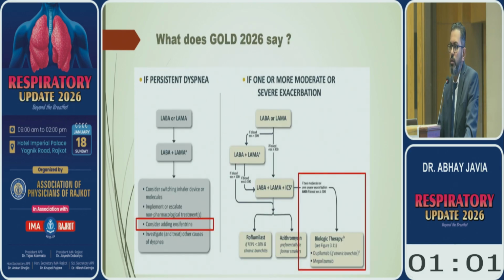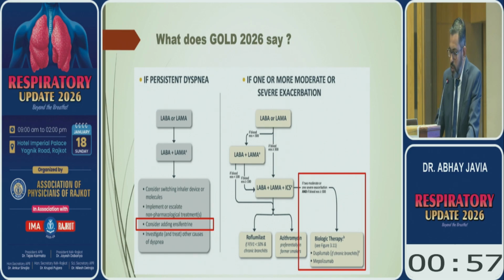So what do GOLD guidelines say about this? It has clearly mentioned that in the patient having persistent dyspnea, then for the add-on treatment, we can consider adding ensifentrine. And for the patient who are having moderate to severe exacerbations and higher blood eosinophil count and concomitant asthma, we can give trial of biologic therapy like dupilumab or mepolizumab.